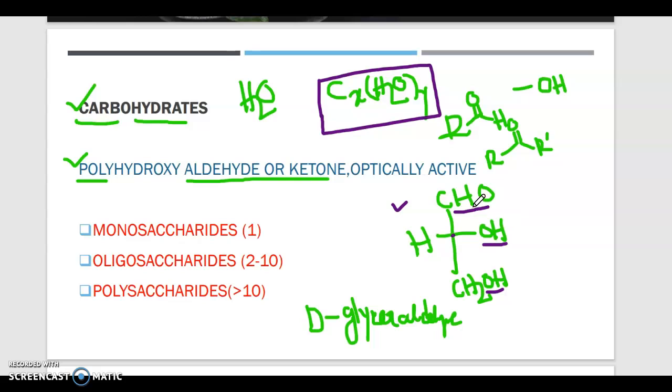If you count here carbon 1, 2, 3, that means C3, H 1, 2, 3, 4, 5, 6, O 1, 2, 3, O3, that means C3(H2O)3. It also follows this general formula. Then what's wrong about this?